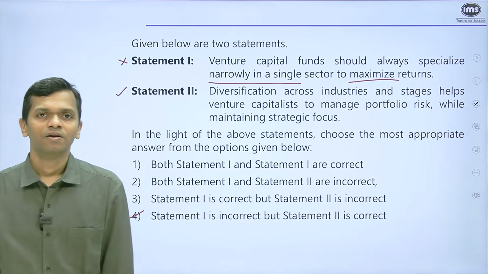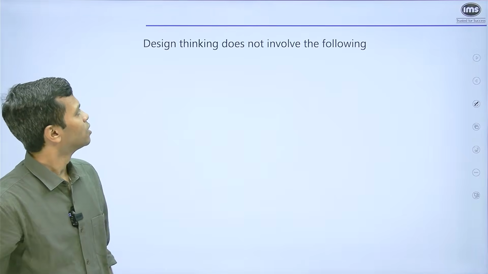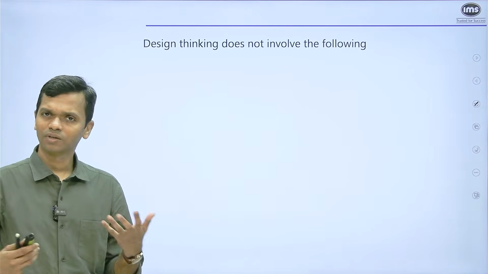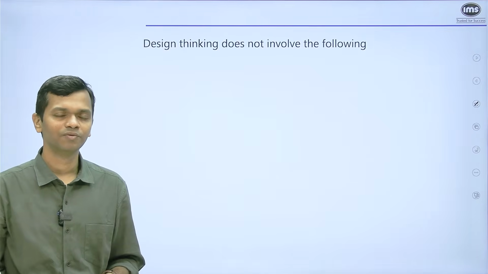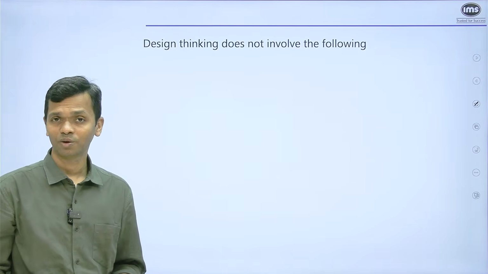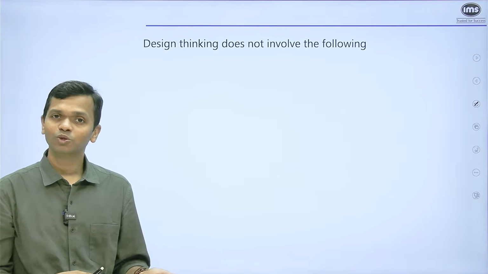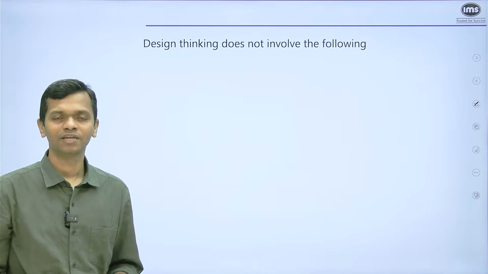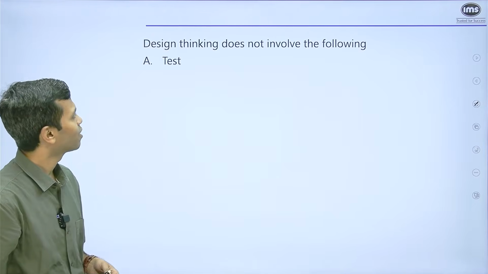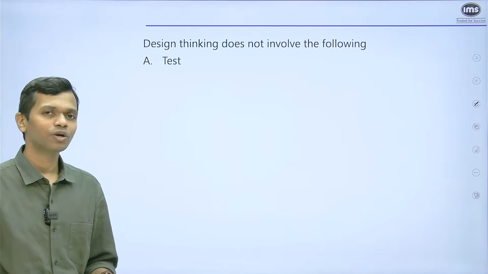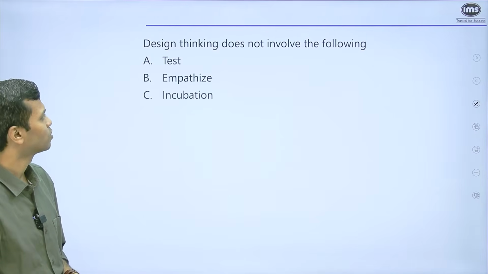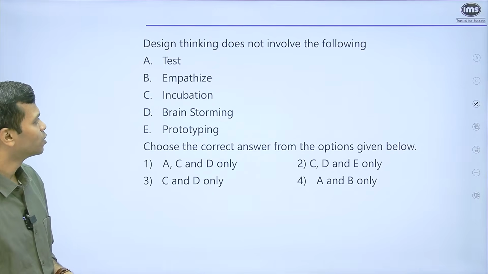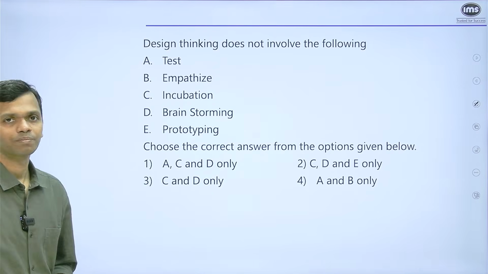Okay. Let's move on. Design thinking does not involve the following. Now, design thinking, and even on the IMS YouTube channel, we have done a lot of videos on innovation and entrepreneurship. If you had watched those videos before taking CMAT 26, I'm sure you would have come across design thinking process. So, they have asked for which of the following is not included as part of design thinking. So, let's look at the options. The options say test, empathize, incubation, brainstorming, and prototyping.